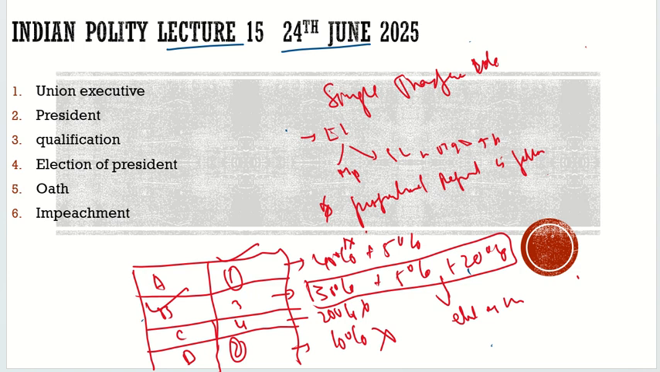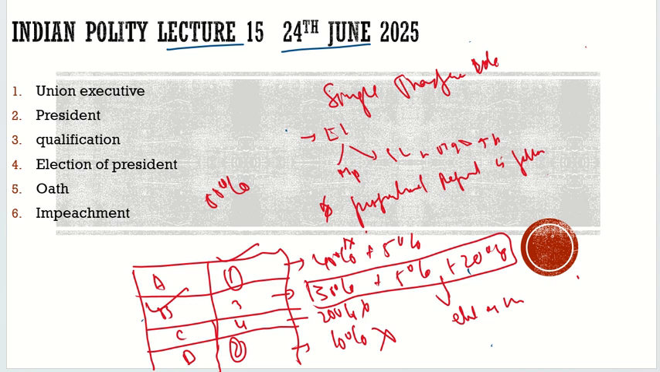This is what single transferable vote is about. You first give your first preference, then you will give your second preference. If in the first counting you are not able to get the absolute majority, the majority above 50%, then you will go for the recounting till 50% is achieved by any of the candidates. And in this process, you will eliminate the last options. So this is the single transferable vote.